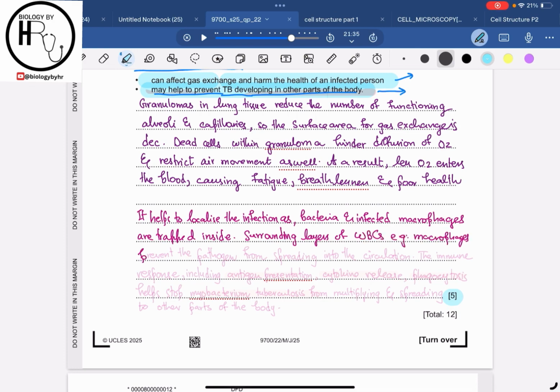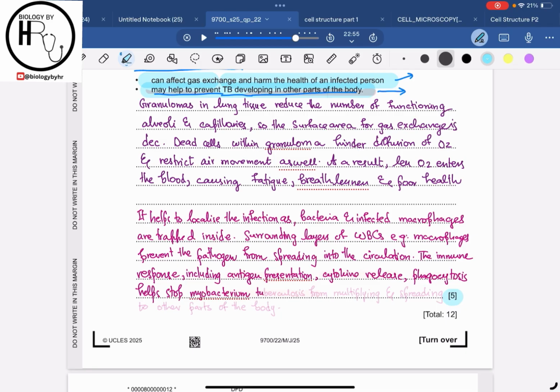For example, the macrophages prevent the pathogen from spreading into the circulation. The immune response, including antigen presentation and cytokine release, because we know that when the white blood cell responds to the infected body cells, it can do the immune response in various ways, for example, antigen presentation, cytokine release, phagocytosis. So it helps to stop the Mycobacterium tuberculosis from multiplying and spreading to the other parts of the body, right? I hope that this is clear to all of you.